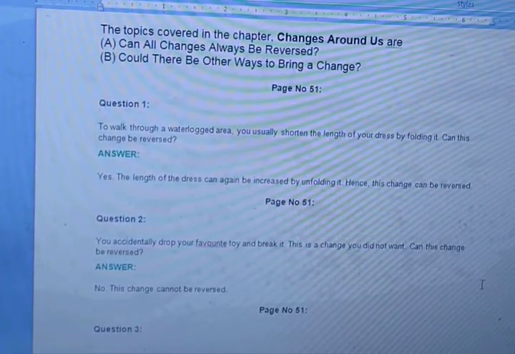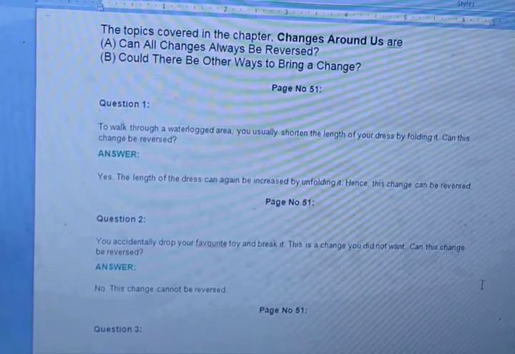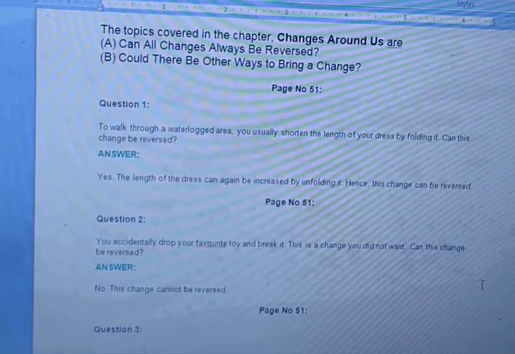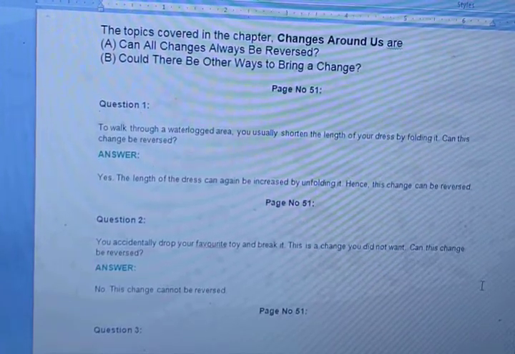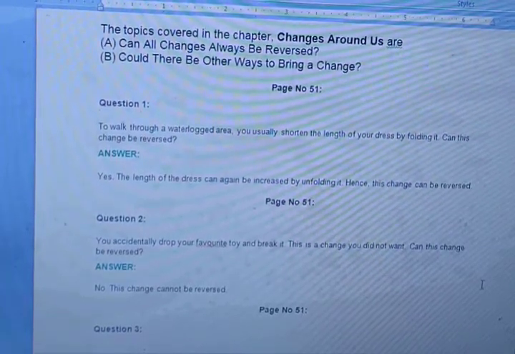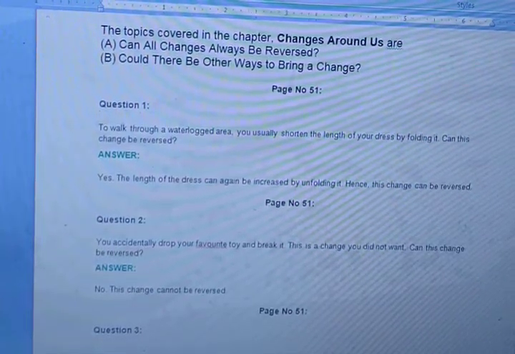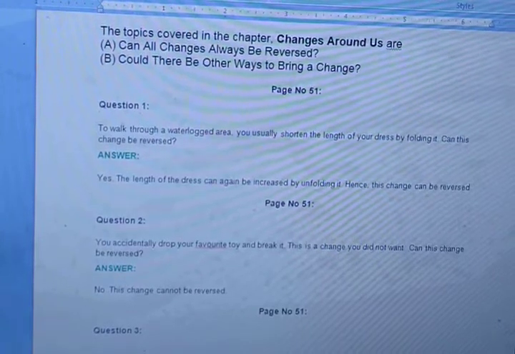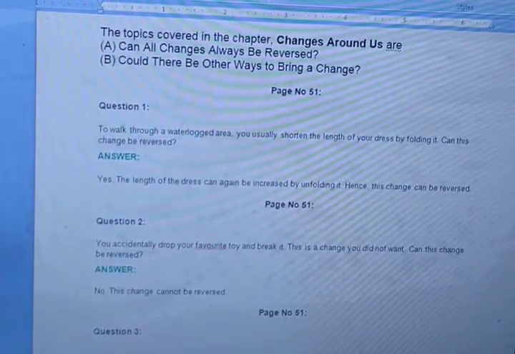Sometimes you may see in the rainy season, when there is waterlogging in an area and we have to cross that area, what do we do? We just fold our pant and then we go through that waterlogged area. So now the question is, can this folded pant be reversed again? Can it come back into its original position? Yes, definitely it can. So is this a reversible change or an irreversible change? Yes, it is a reversible change.